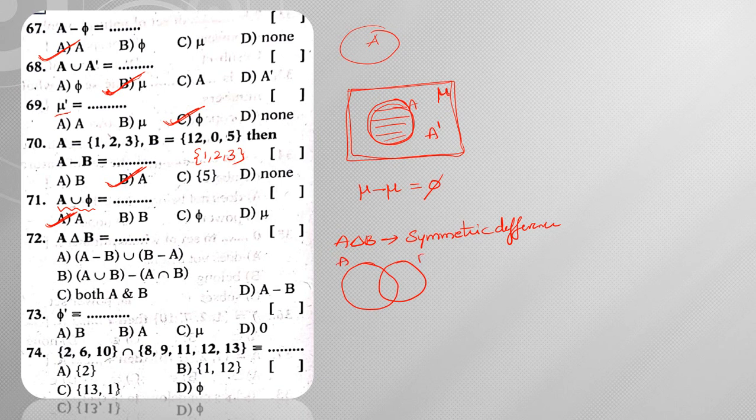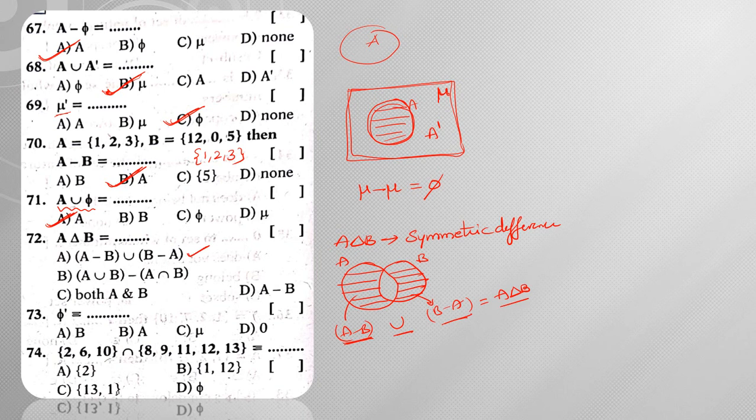If this is set A and this is set B, then this shaded part is A minus B and this shaded part is B minus A. When you take the union of these two sets, A minus B union B minus A, we call it A delta B. So A delta B is equal to A minus B union B minus A. This will be my answer.